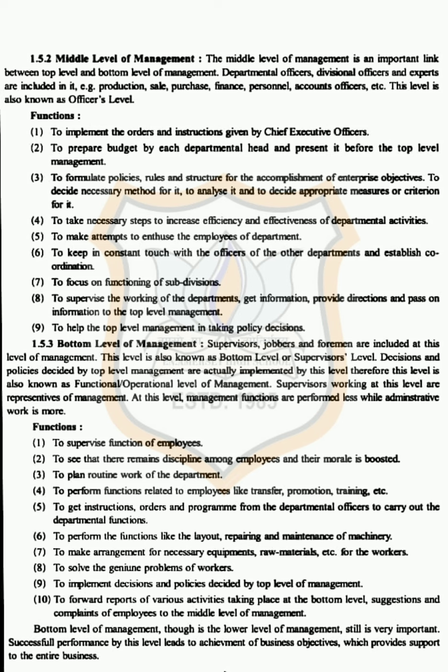First one is to supervise the function of employees. That is, bottom level managers have to supervise the functions of workers and the laborers working in the organization. Second one is to see that there remains discipline. Bottom level managers have to check that all the employees are following the rules and maintaining code of conduct so that discipline is maintained. And simultaneously, bottom level managers also have to raise the morale of the employees. That means they have to raise their confidence.